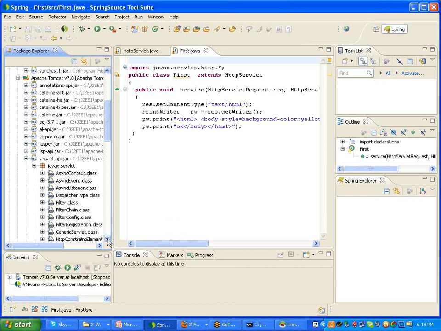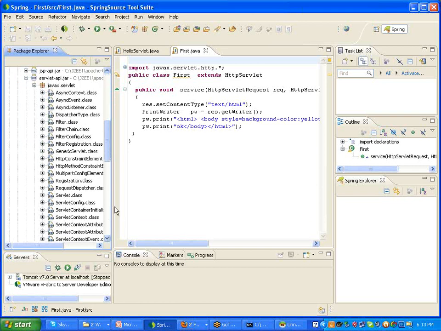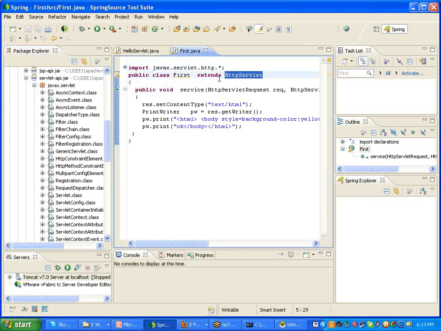Okay. So a generic servlet consists of only one method, that is the service method. Whenever you go for an HTTP servlet, we have methods like doGet and doPost. So doGet and doPost methods are available.